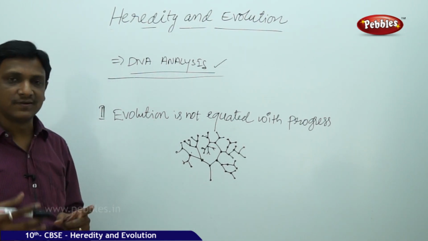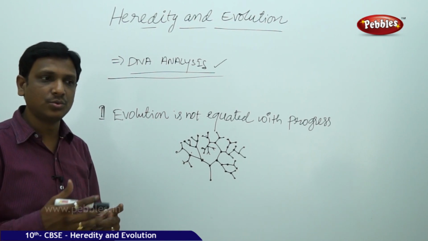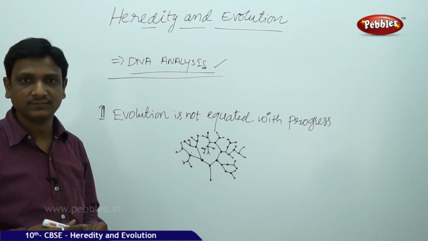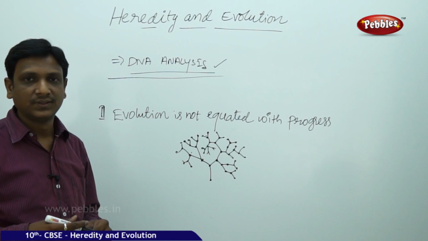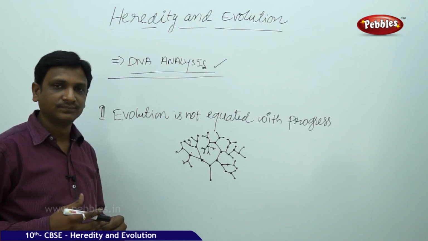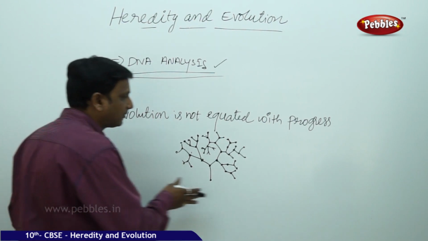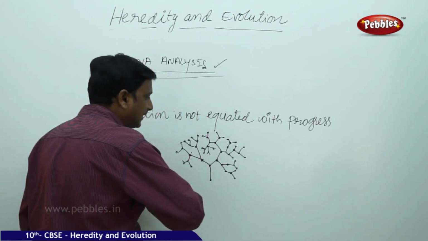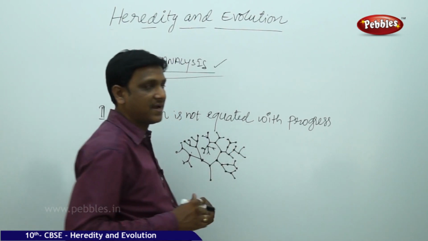From one common ancestor, two different groups of organisms may evolve. So that is the one thing, and this is not progress. It is not a linear growth. This is not a growth like a chain. It is like a tree. It is expanding.